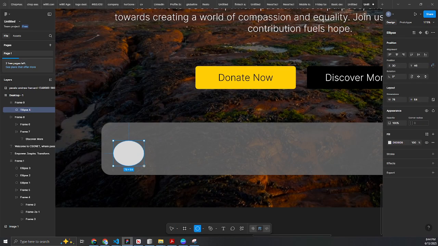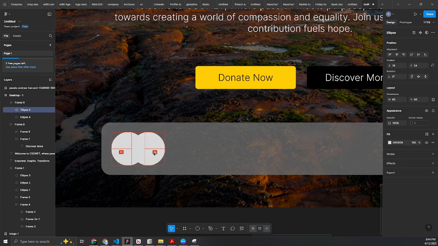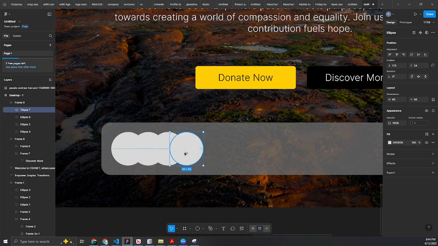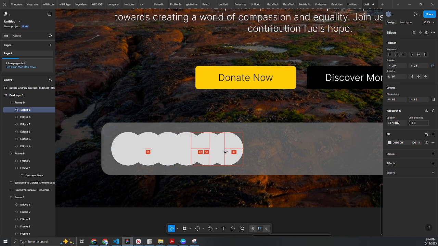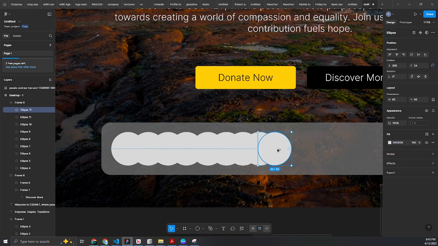I'm going to put overalls here, and I'm going to duplicate these overalls like this, just to show the connectivity of people and people connecting to video or something like this.